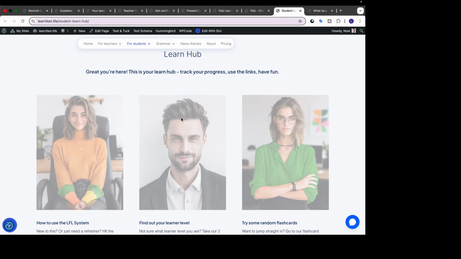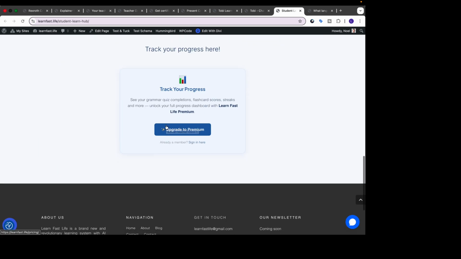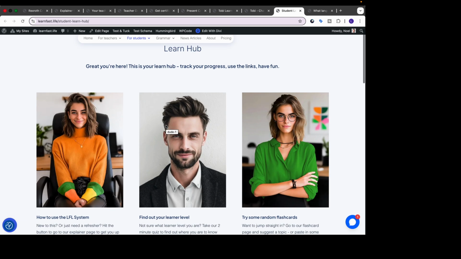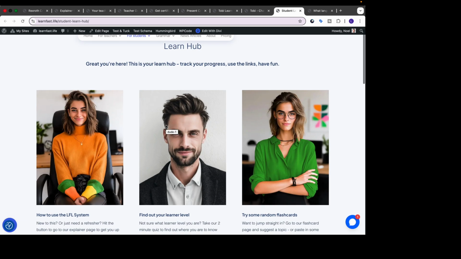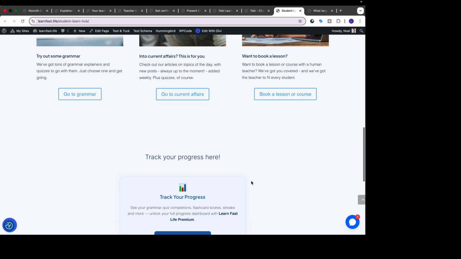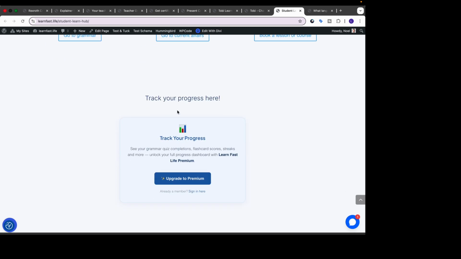So for example, this is the Learn Hub. I think this is me as a student. Oh, no, this is me, I'm logged out. So if I'm logged in as a student, then I would have handy little things here. And when I scroll down here, I would be able to track my progress. Now, obviously, I'm going to turn this off for a second, and then I'm going to go and log in, and then I'll come back and show you what the logged in student who belongs to a class will be able to see right here.